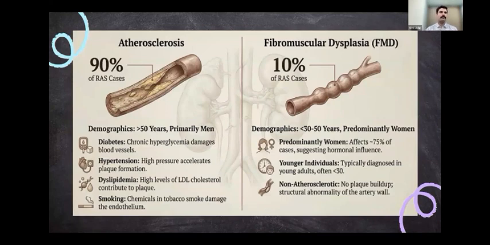Coming to a few more details regarding the causes. Atherosclerosis usually affects elderly people, usually more than 50 years, and is more common in men than in women. The usual risk factors like diabetes, hypertension, dyslipidemia, and smoking result in atherosclerotic renal artery stenosis. Fibromuscular dysplasia is more of a younger age group, predominantly women. It is non-atherosclerotic, and it's a structural abnormality of the arterial wall which produces stenosis of the renal artery.